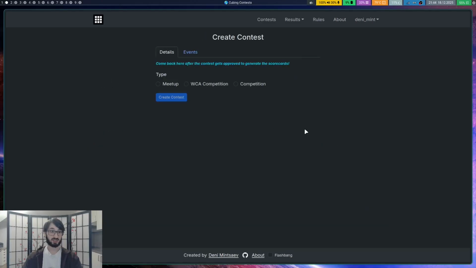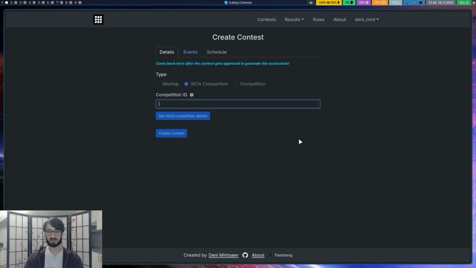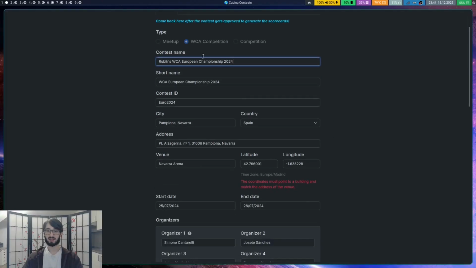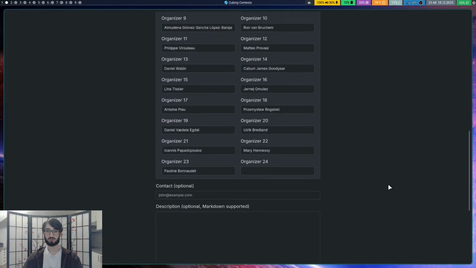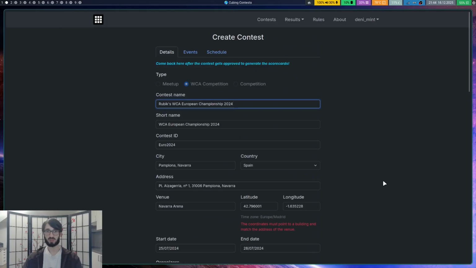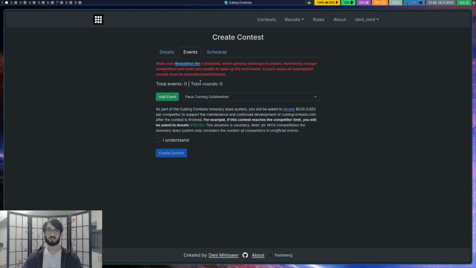But yeah, here you can see you can create a new contest, and let's just take as an example, I don't know, Euro 2024. That was a great comp that I went to myself. And if it's a WCA comp, you can actually just import all the details. Makes it a lot easier. And here it just autofills it from the public WCA API. And then you can select your events.